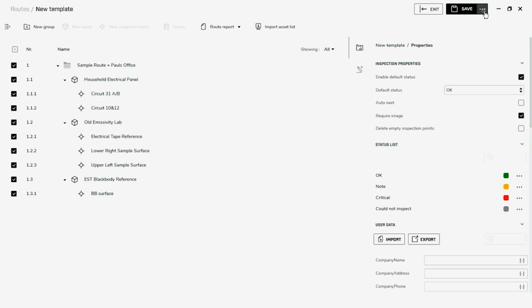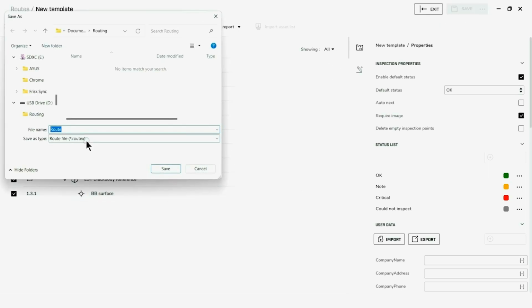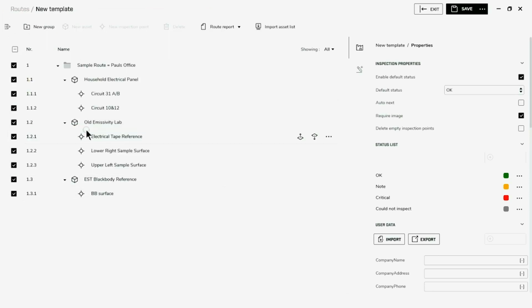At this point, we should save it. I suggest that we save it directly onto our computer. So I'm going to do a save as. The extension always has to be Route X. So I'm just going to call this Paul's office because I may need to recall it, make some adjustments to the template. I might want to change the order of either the assets or the inspection points within the assets, or I may want to add other assets to it.